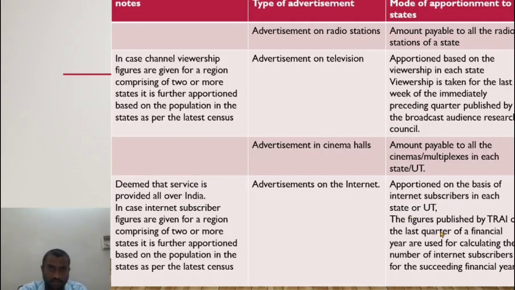So for the entire year of 2021, the figures for the last quarter of 2019-20 would be taken. The figures published by TRAI of the last quarter of the financial year are used for calculating the number of internet subscribers for the succeeding financial year, apportioned on the basis of internet subscribers of a state or union territory. Now an advertisement published on the internet would have been viewed by all the states. So based on viewership figures of all the states of the entire country, I have to apportion. This is a humongous task, but it needs to be done.